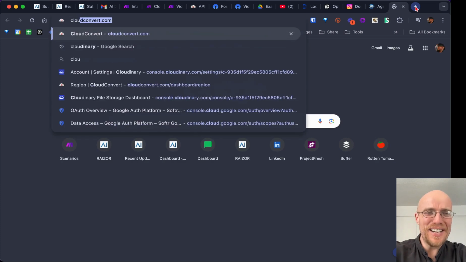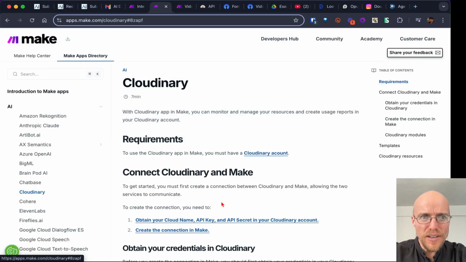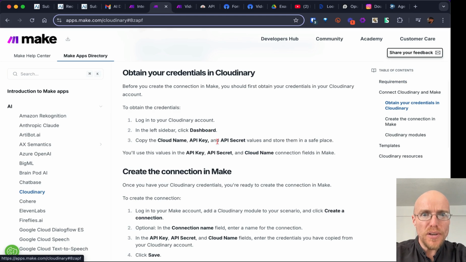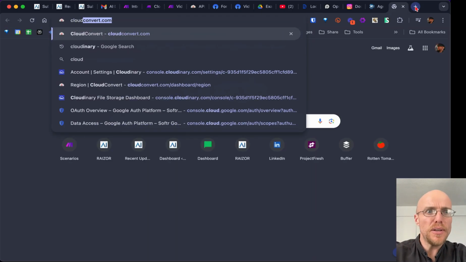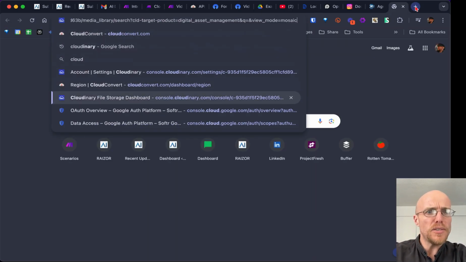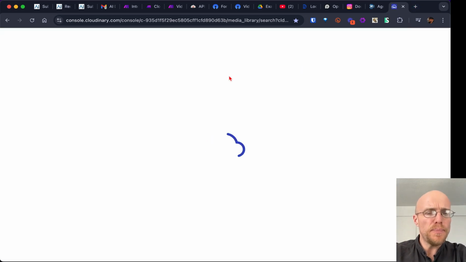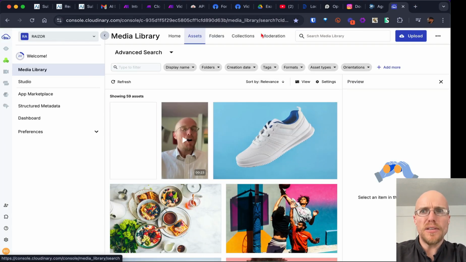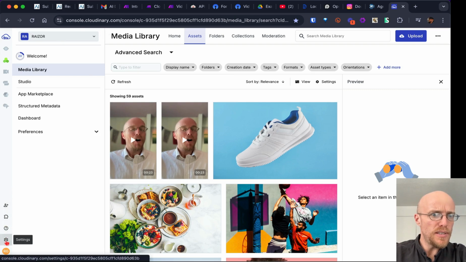So maybe I'll just see if I can go back. In fact, I can go in here, obtain this dashboard. Oh, there are no links here. So I'll just go to it: account settings, file storage, dashboard. Anyway, you log in and let's see, you've got to come into your settings, I believe.